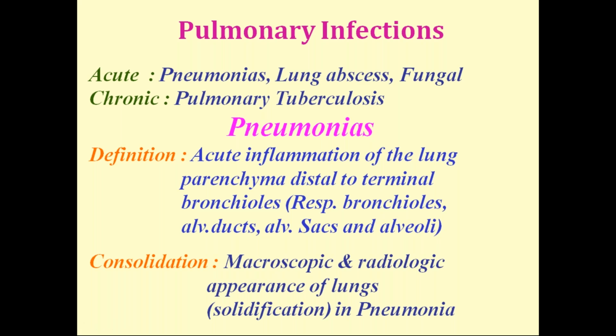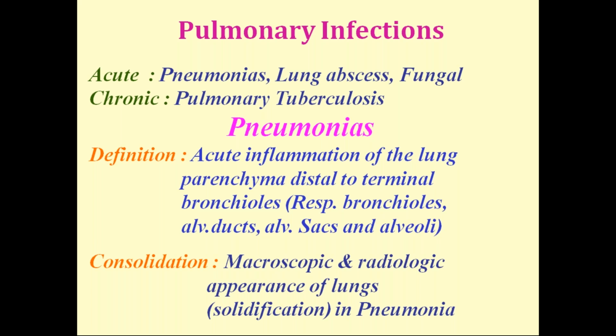So lung infections, they may be acute and chronic. So acute infections include pneumonias, lung abscess, and some fungal pneumonias also. And chronic lung infection, most common etiology, you know that it is pulmonary tuberculosis. Okay. So acute lung infections, pneumonias.